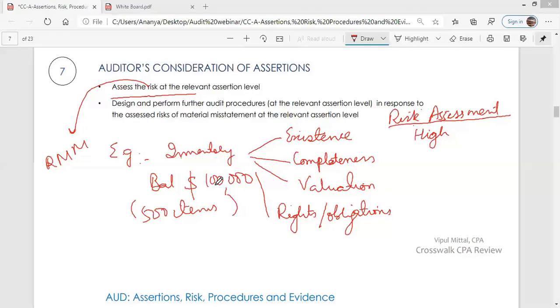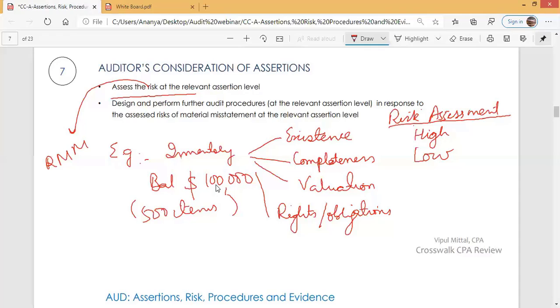Now, the auditor assesses the risk regarding completeness. Management says that these items are complete. It is not that we have missed any item. It is not that we have more items of inventory, but we have reported only 500 items. So management makes a representation that they have an inventory of 500 items, and this is complete. The auditor assesses risk at a lower level. Based on his preliminary view, he feels that risk regarding completeness is low.